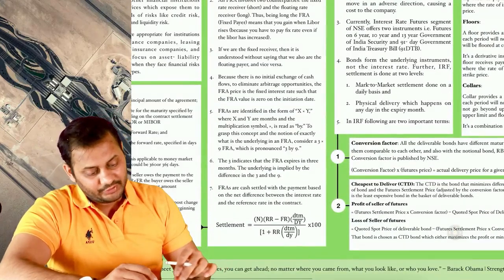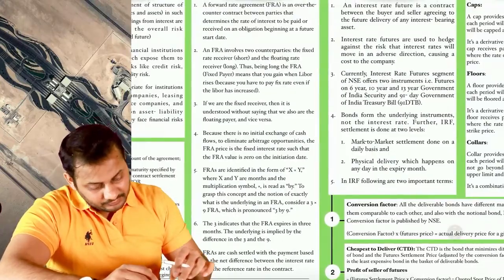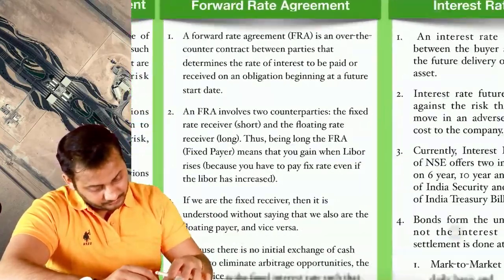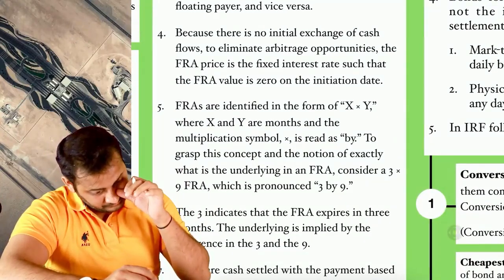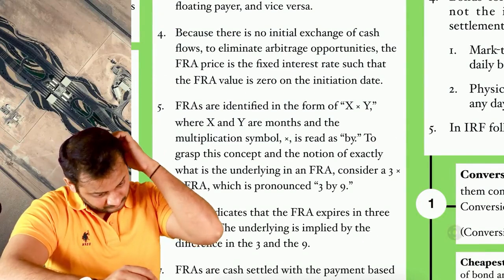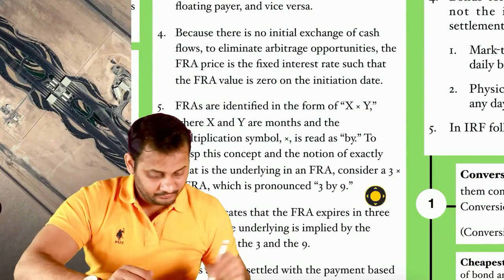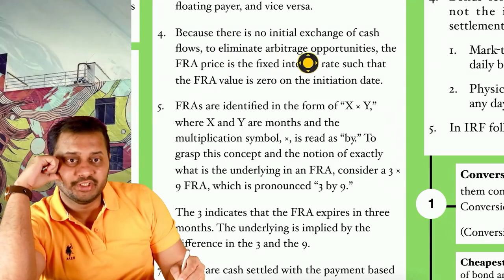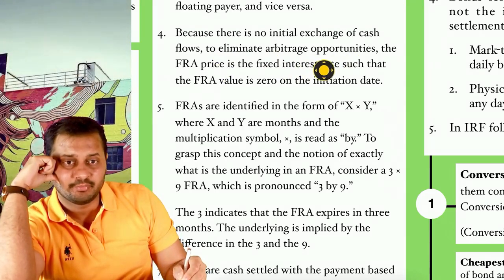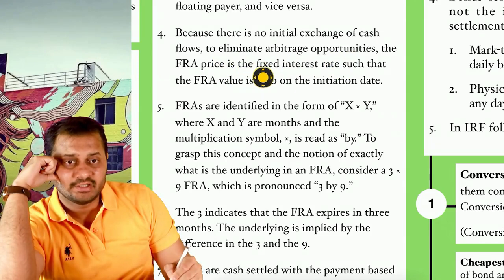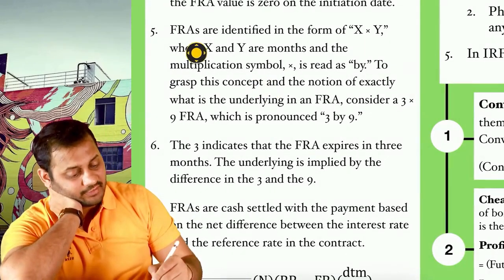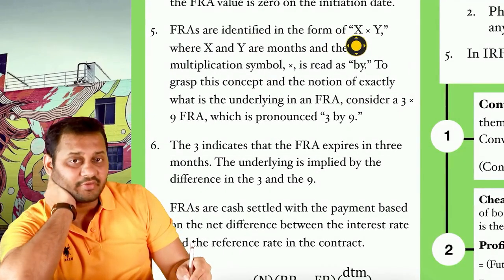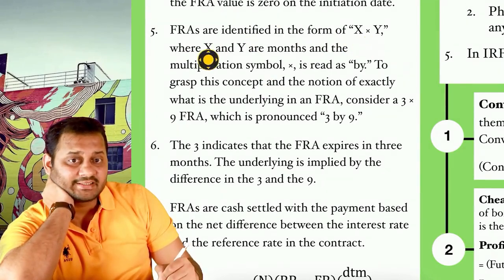A couple more things that you need to understand about the forward rate agreement is this. Read it along with me. Because there is no initial exchange of cash flows to eliminate arbitrage opportunities, the FRA price is the fixed interest rate such that FRA value is zero on the initiation date. FRAs are identified in the form of X by Y, where X and Y are months.